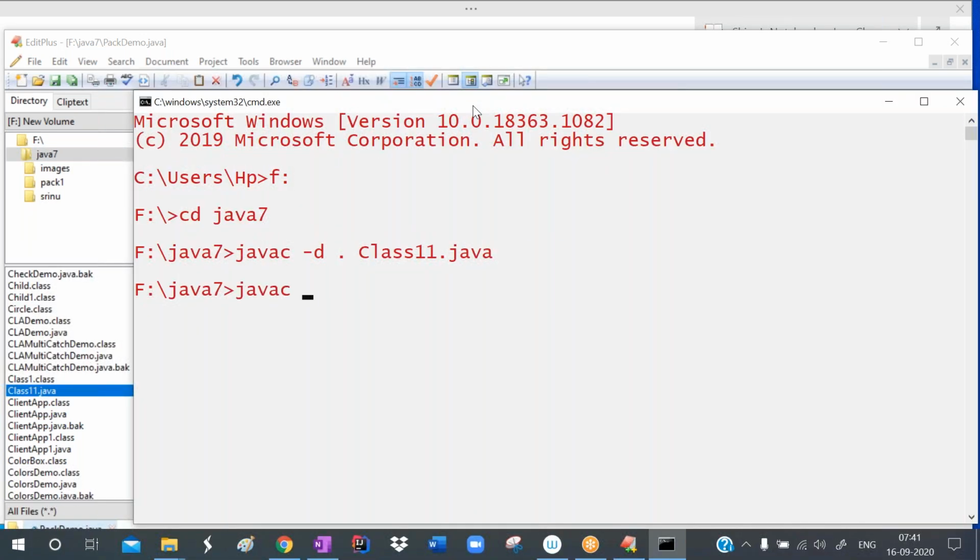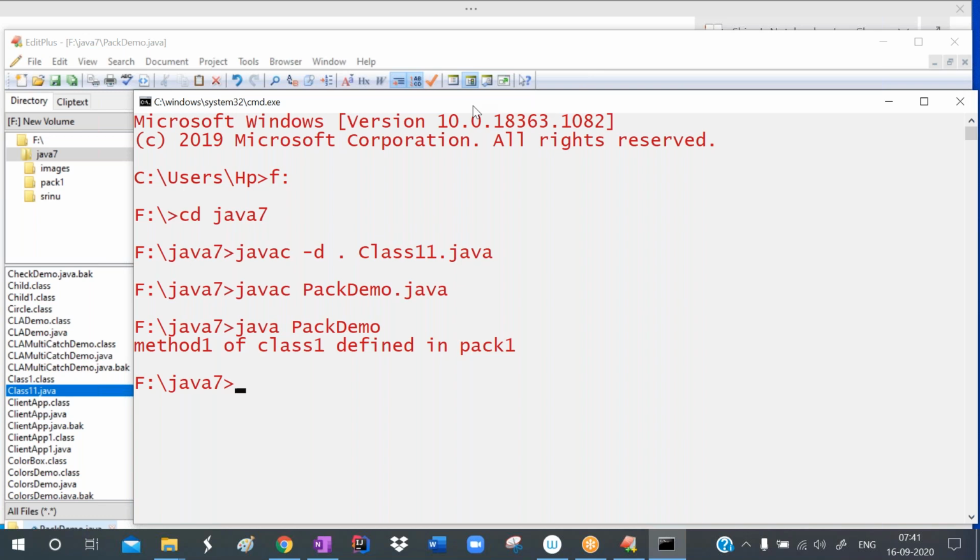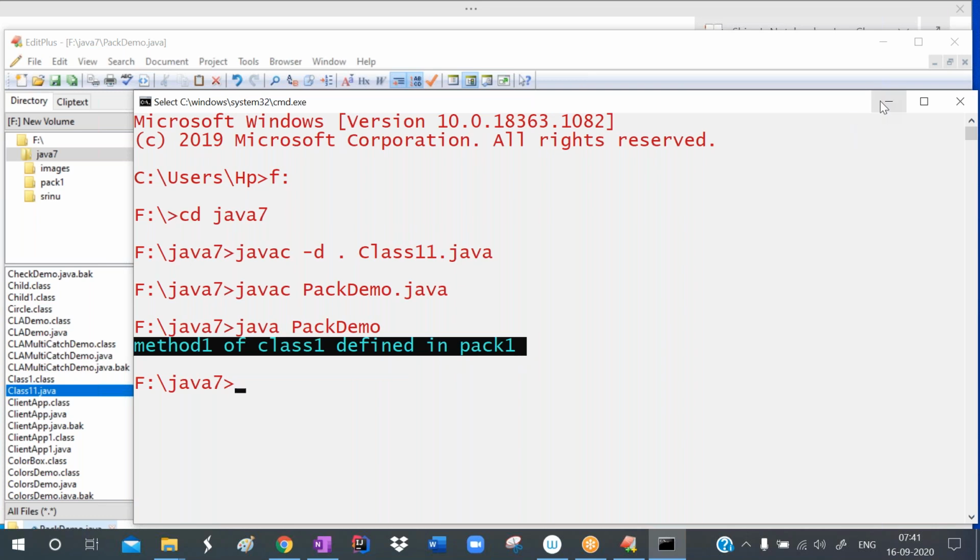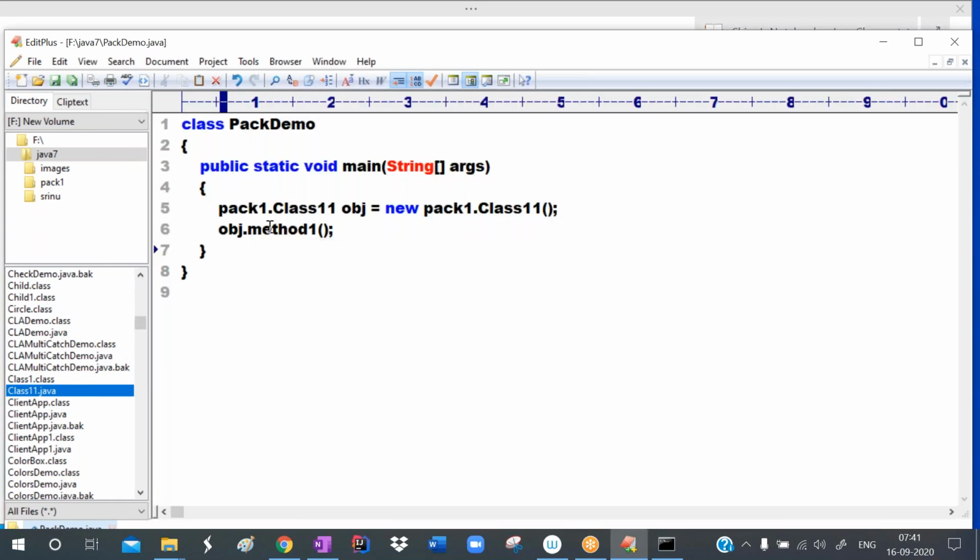javac PackDemo.java. Observe, it is successfully compiled. I want to run this one. See, what is it printing? Method1 of class11 defined in the pack1. We got the output. So I am reusing this method, and in any program you can use it.